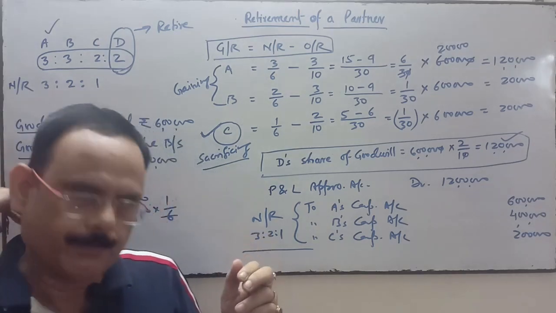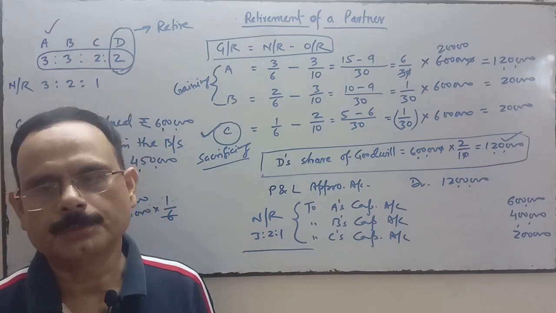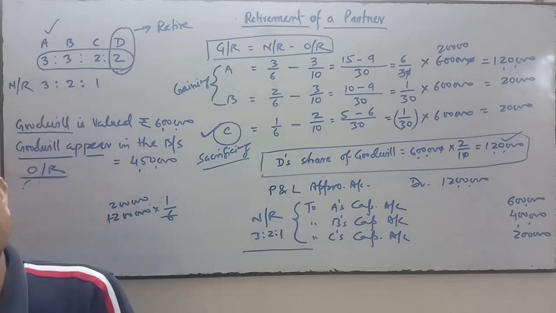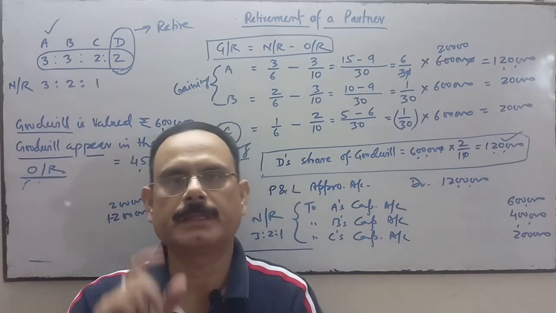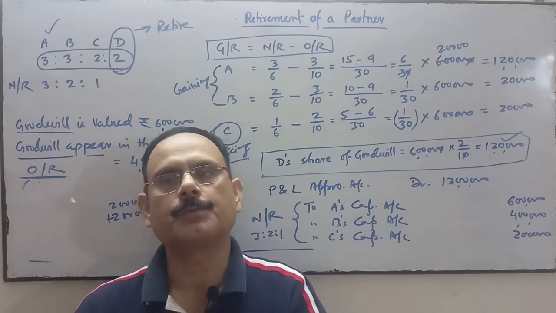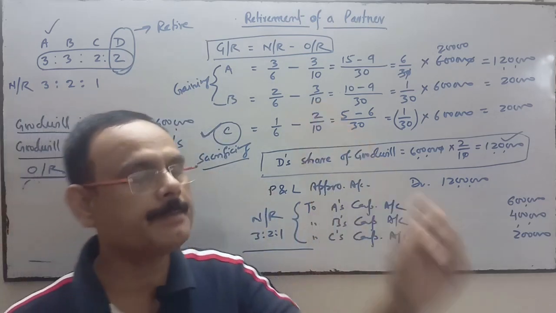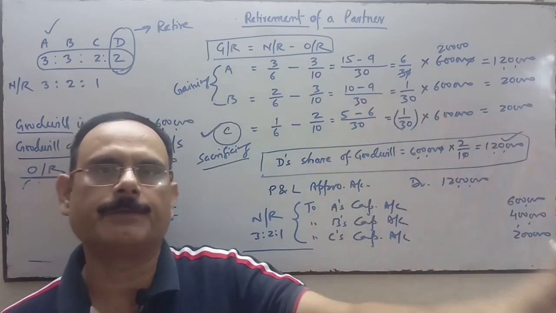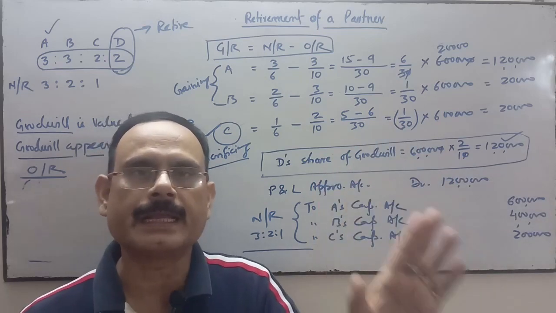It is all related to the accounting treatment of goodwill, which is very simple. In case of retirement of a partner, the retiring partner's capital account will be credited with his share of goodwill, and that amount will be compensated by the gaining partners, so their capital accounts will be debited in their gaining ratio.